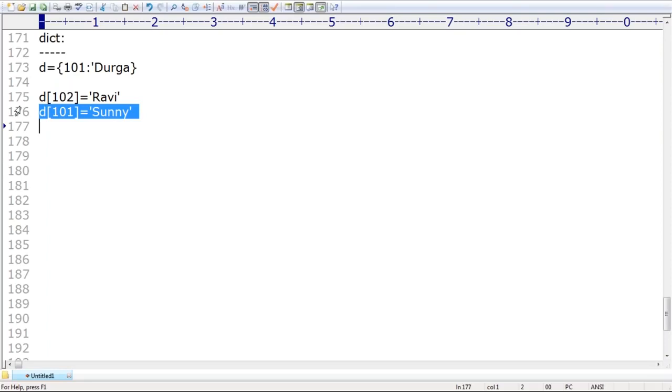Valid. But 101 is already there, the key is already there. What will happen? The old value will be replaced with the new value. Remember that. Durga will be replaced with Sunny. 101 is as it is, and its mapped value will become Sunny, because if the key is already there, the old value will be replaced with the new value.